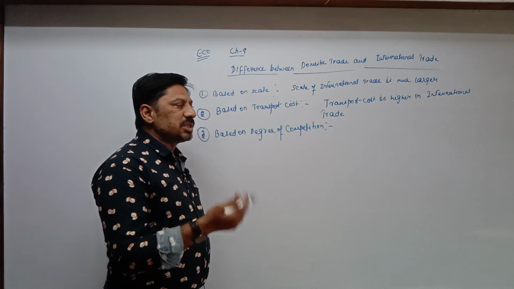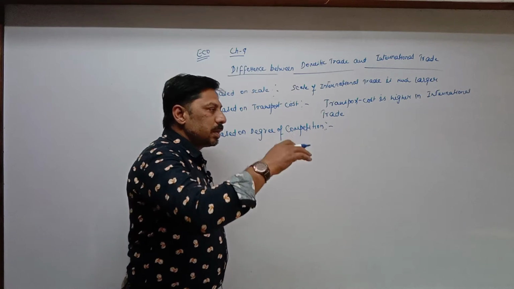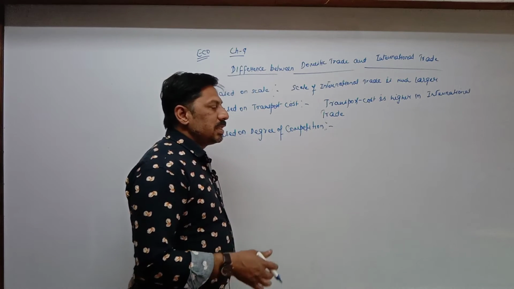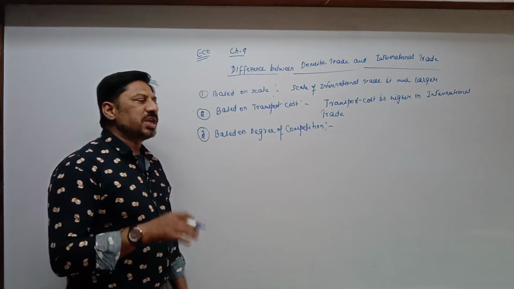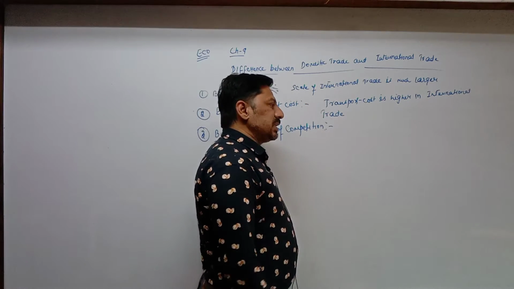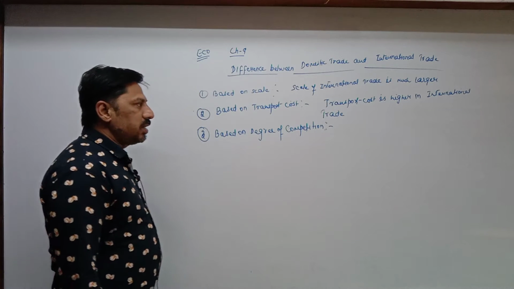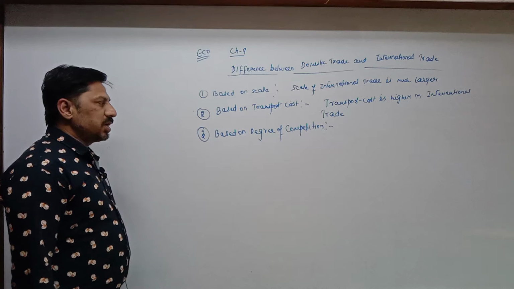But if the same business units do business on an international level, globally, then they have to compete with domestic industries as well as foreign industries also. Means degree of competition rises in case of international trade as compared to domestic trade.